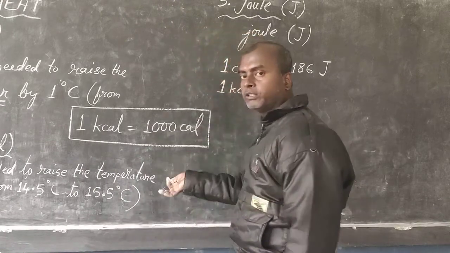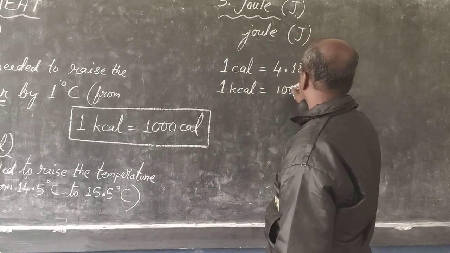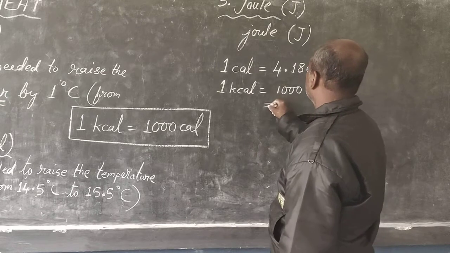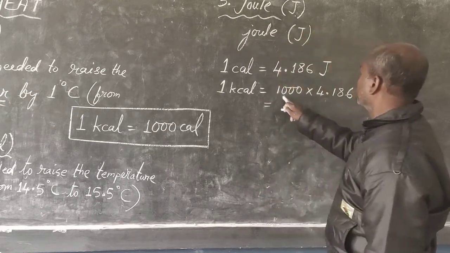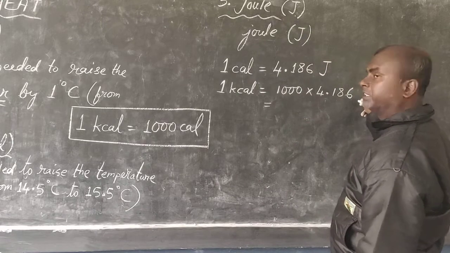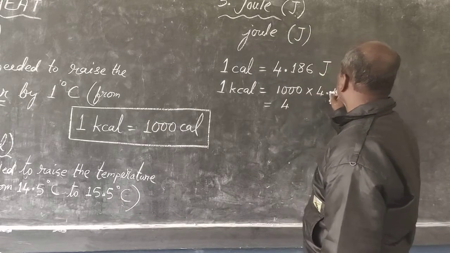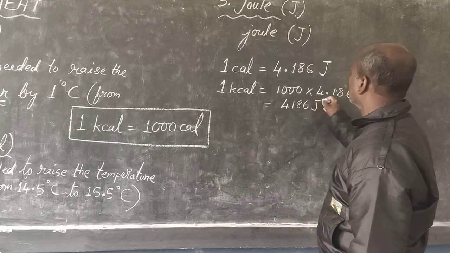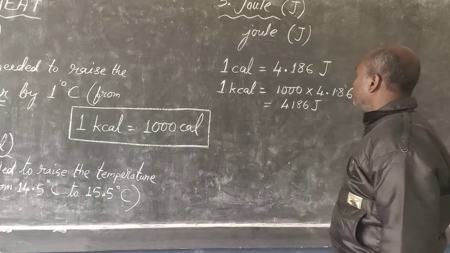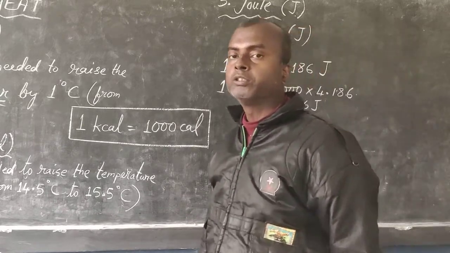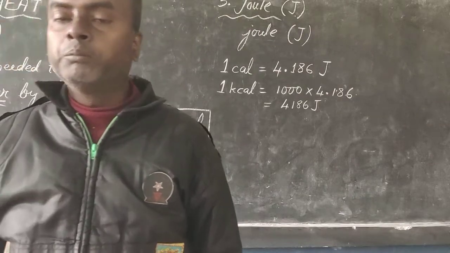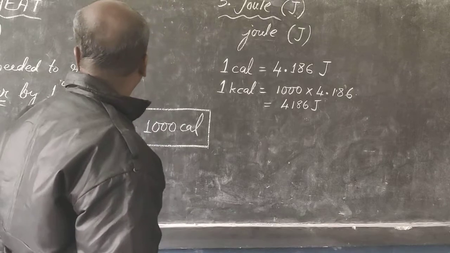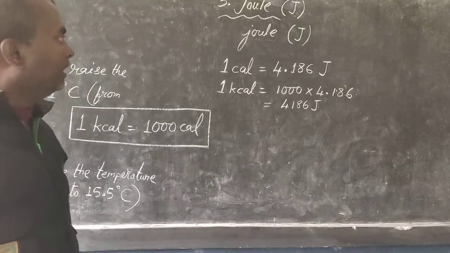We know kilo means 1000, so multiply this with 1000. 1000 into 4.186. If you have the knowledge of decimals, 1000 has 3 zeros, so the point will jump 3 steps forward. So 1, 2, 3, the point will come out. 1 kilocalorie is 4186 joules. So this is the relation between the 3 units: calorie, kilocalorie, and joule.